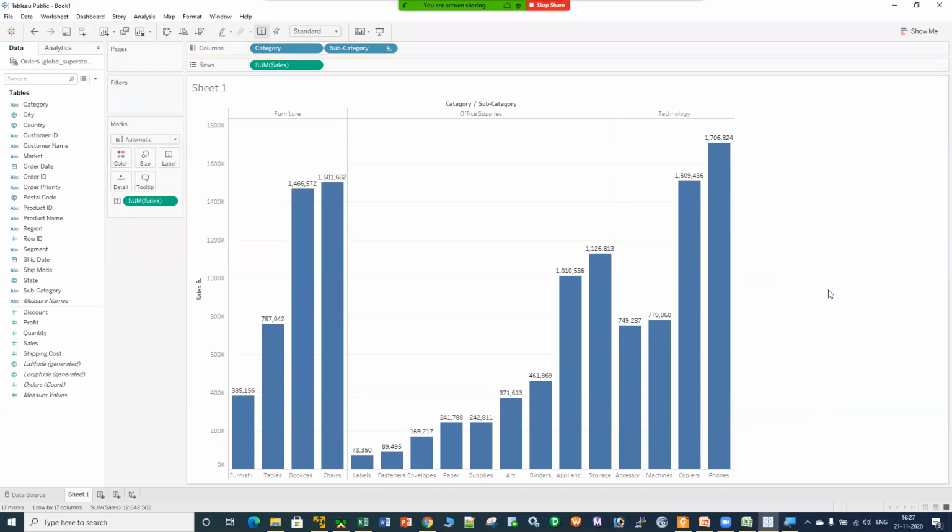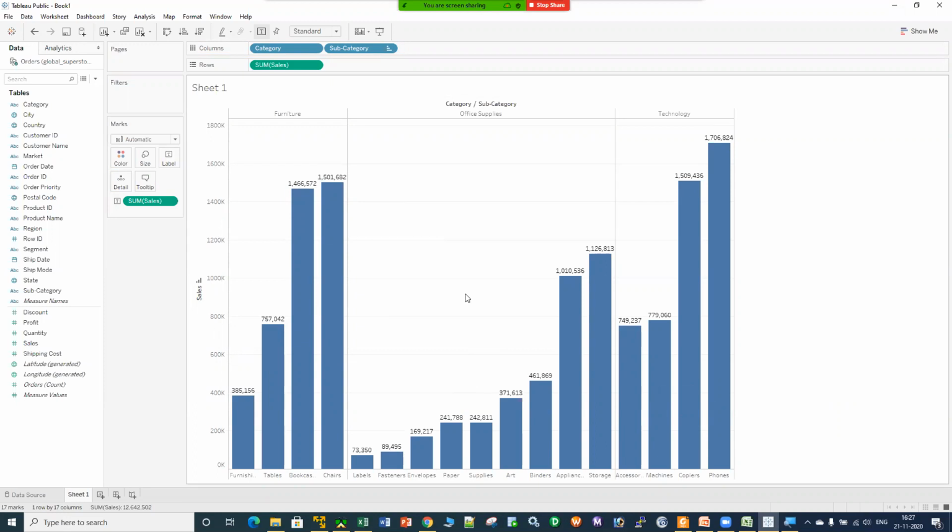A label will be created, right? Now someone can tell me that I do not want these numbers. We don't like numbers. We want our data to be presented in the percentage format. Then what can we do?